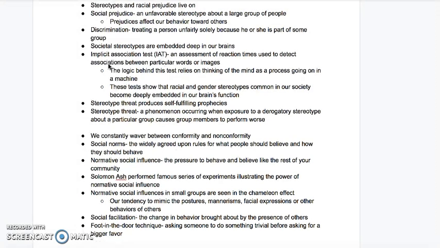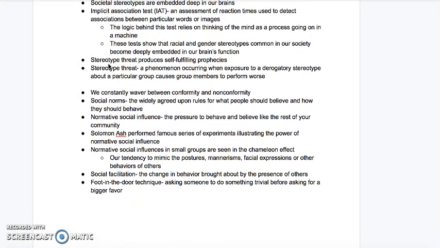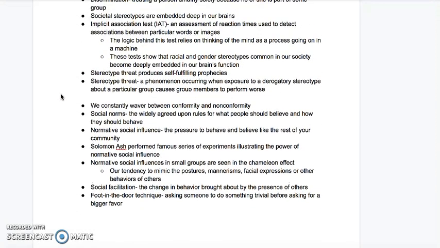A stereotype threat produces self-fulfilling prophecies. Stereotype threats are phenomena occurring when exposure to a derogatory stereotype about a particular group causes group members to perform worse. We constantly waver between conformity and nonconformity, and social norms are the widely agreed upon rules for what people should believe and how they should behave.